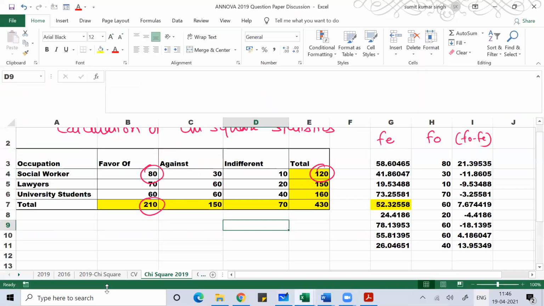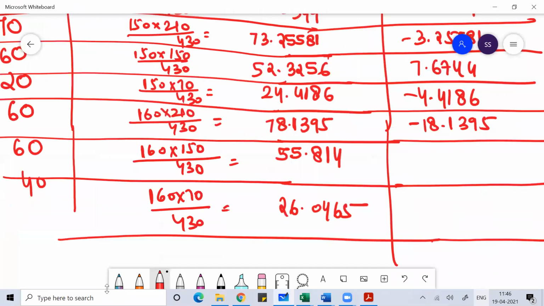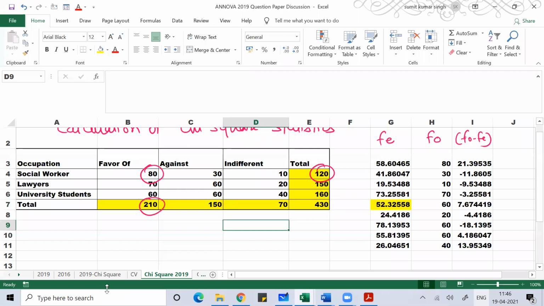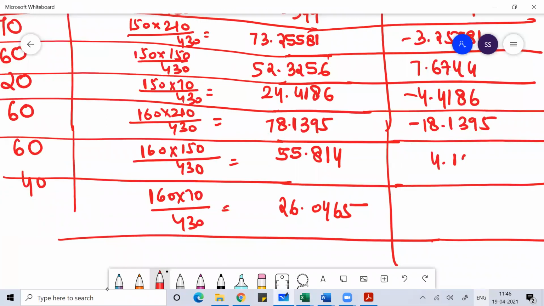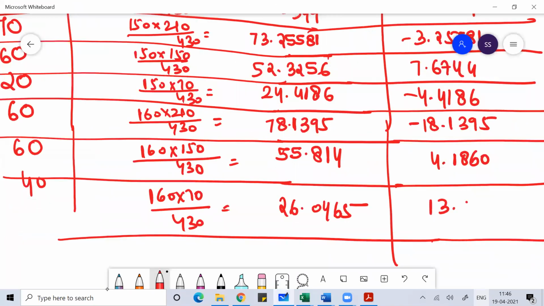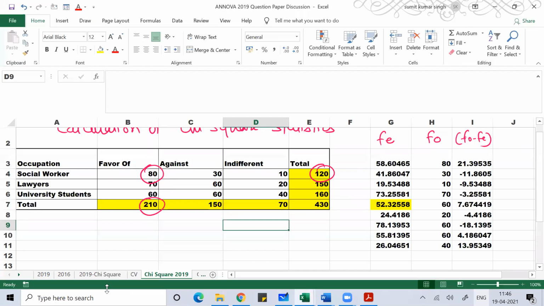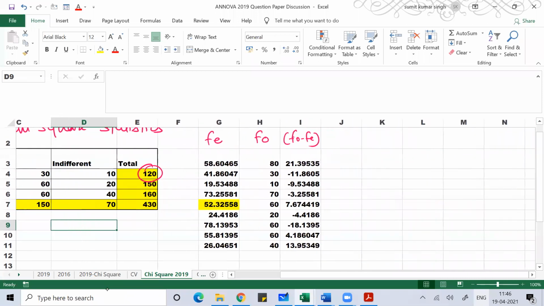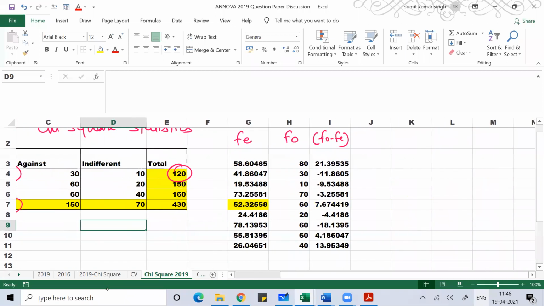Then 4.1860, and then 13.9534. So what you got, that is f naught minus fe. Once we get f naught minus fe, the next thing we need to do is find the value of f naught minus fe whole square.